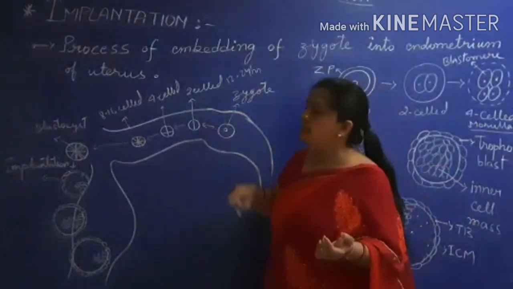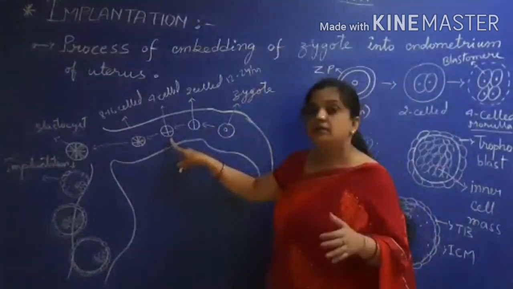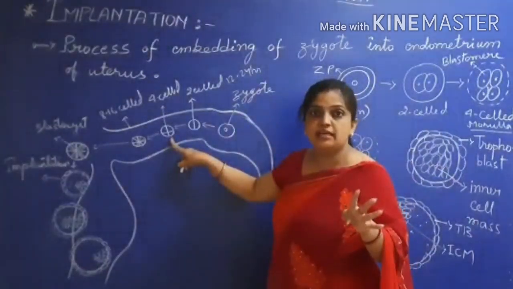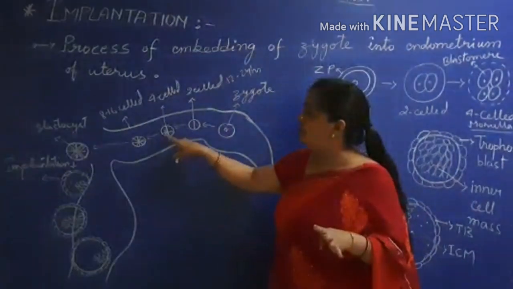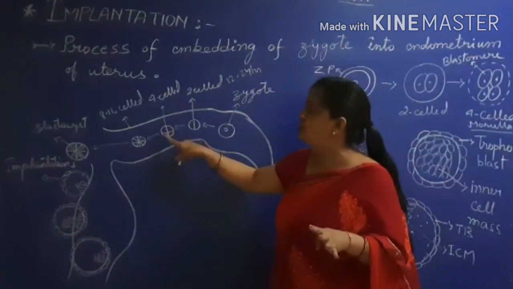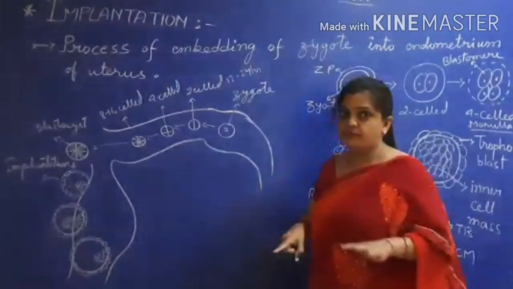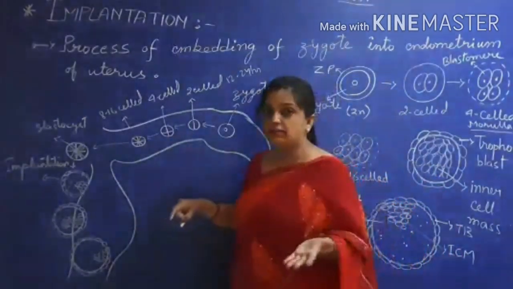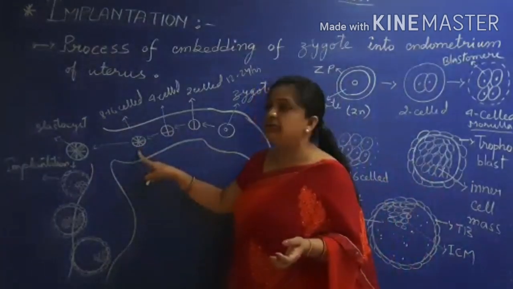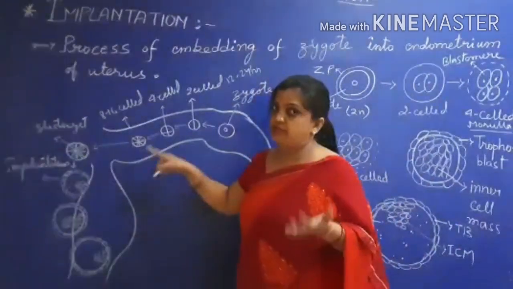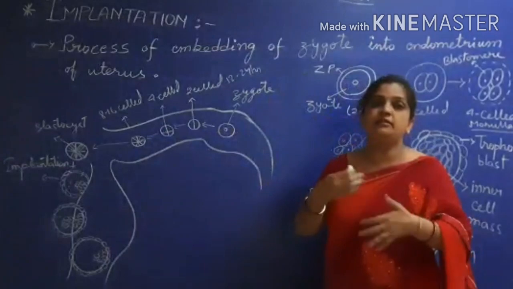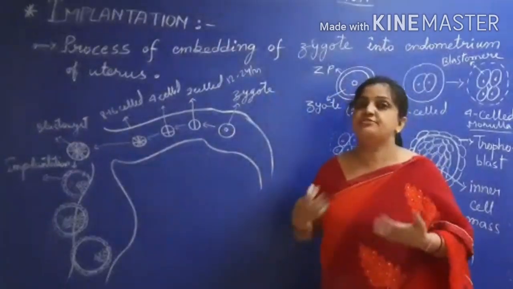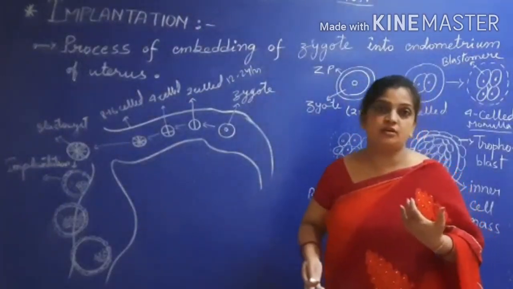Now this two cell stage will divide again into four cells, and this is the four cell stage. You can see 1, 2, 3, 4. Four cells are formed. Now this four cell stage will divide further into an 8 to 16 cell stage. So you can see that a single cell is continuously dividing. Cleavage divisions are going on.